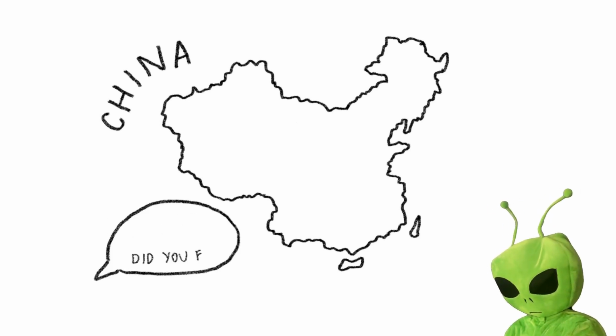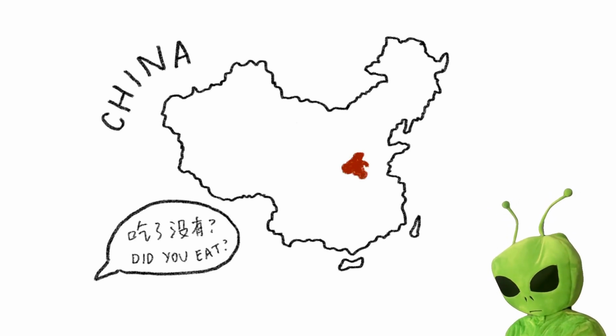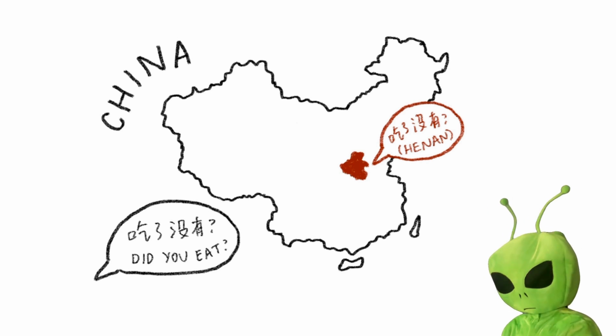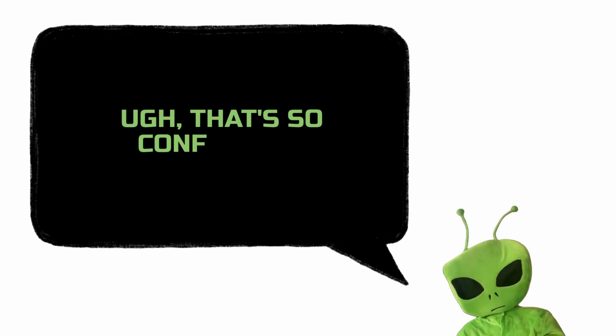For example, if you want to say, did you eat, in standard Mandarin, you would say, 吃了没有? But in one dialect, you would say, 吃了没有? And in another, you would say, 哪里买了? That's so confusing. Actually, that's not the full story yet.